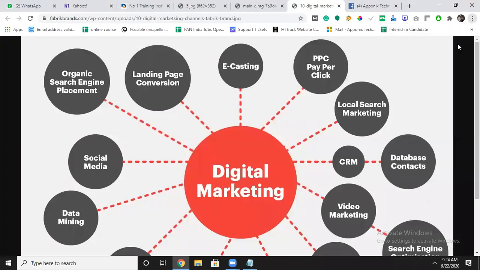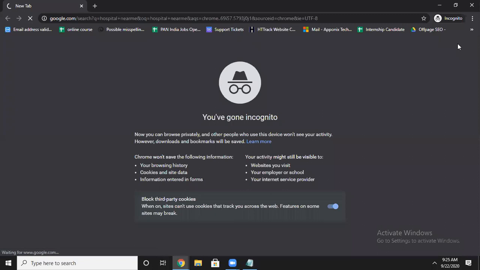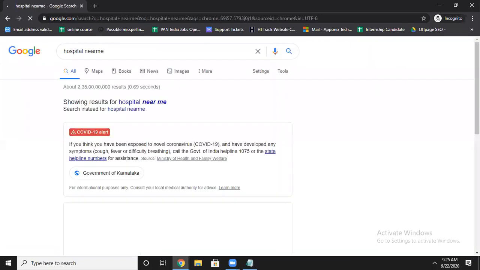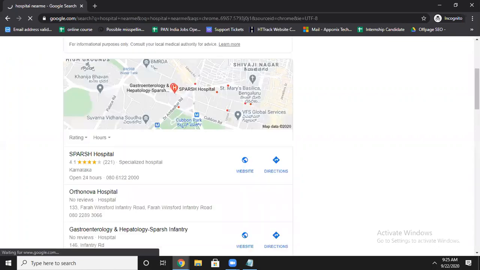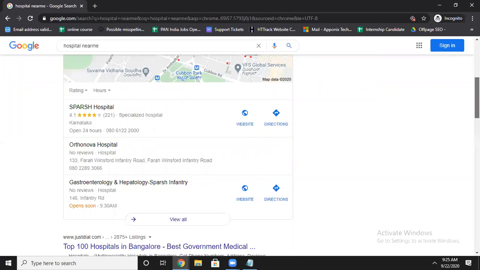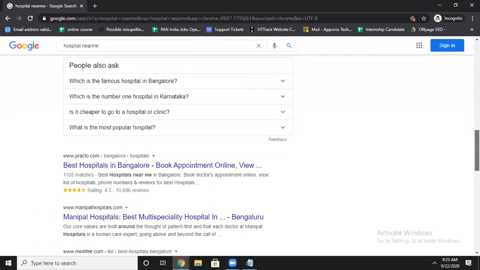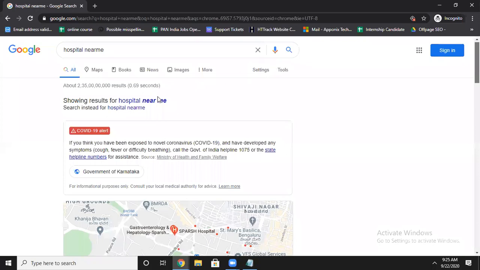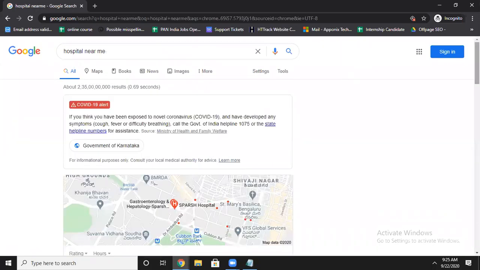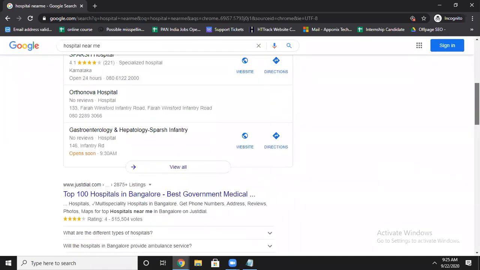If you search any keyword, for example, hospital near me, it will suggest the hospitals near you. Google optimizes your business and lists it here, and it also ranks it. For any kind of words you search, Google will show in the results whoever has done proper SEO.